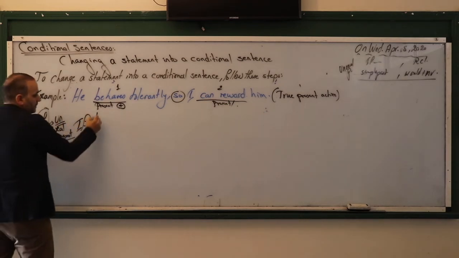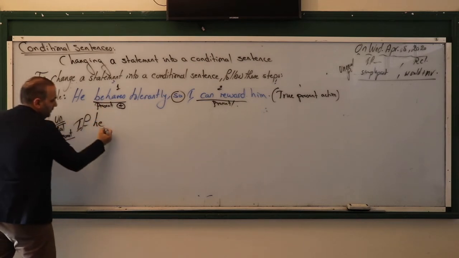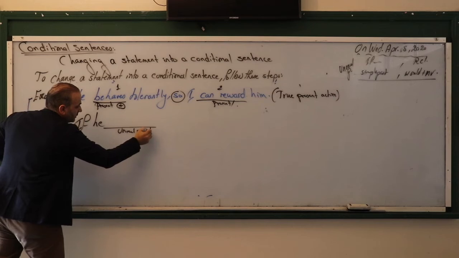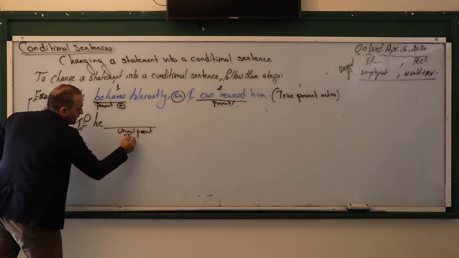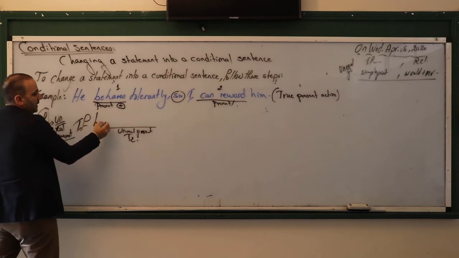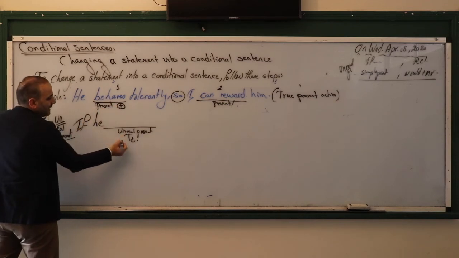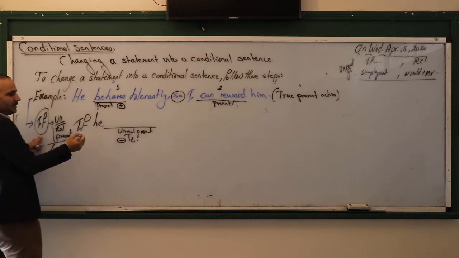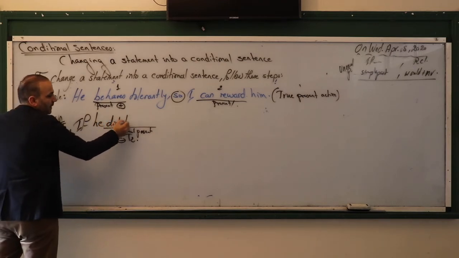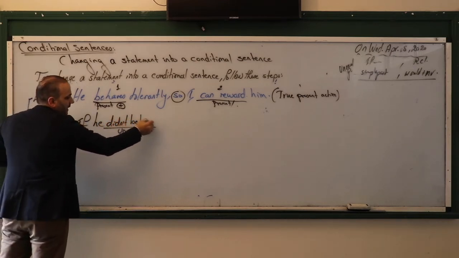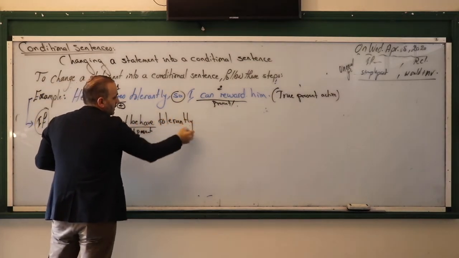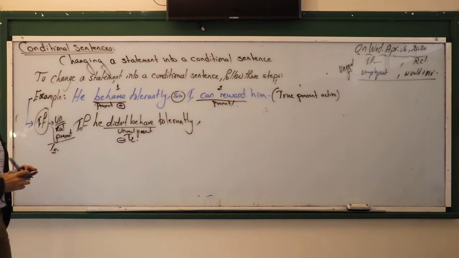If he, with the present, unreal present, so, you told us that it's what? It's type 2. Type 2 where we use what? In the if clause, simple past. If he, positive, negative. Can we say if he not behaved? Of course not. If he, of course, in the negative. If he didn't behave tolerantly, yes, come. That's really the first part.